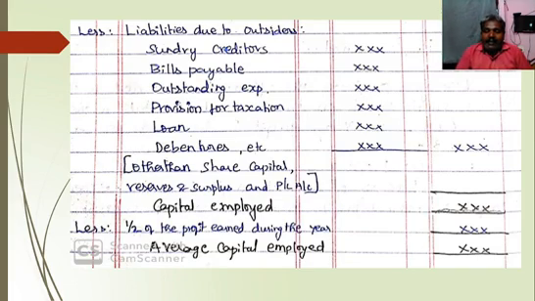If any adjustment is given in the problem, we should make that adjustment. Then from capital employed, less half of the profit earned during the year. If the current year profit is given, we should deduct half of the profit earned during the year, then only we will get average capital employed. With the help of average capital employed, we should calculate normal profit. Right?